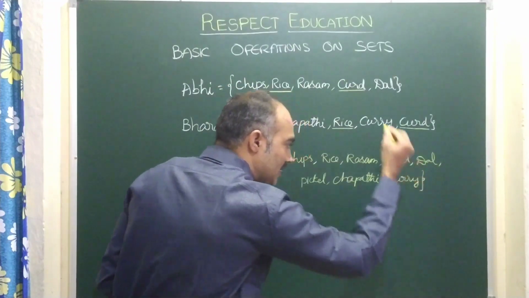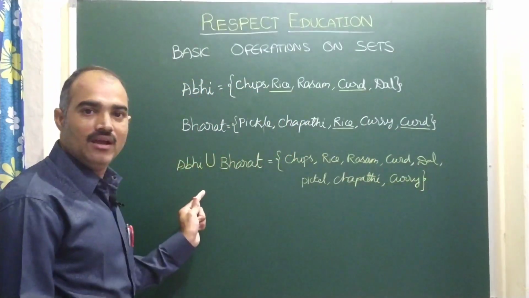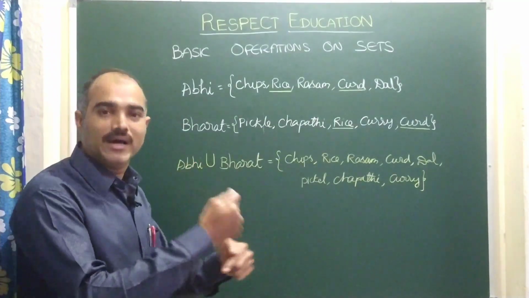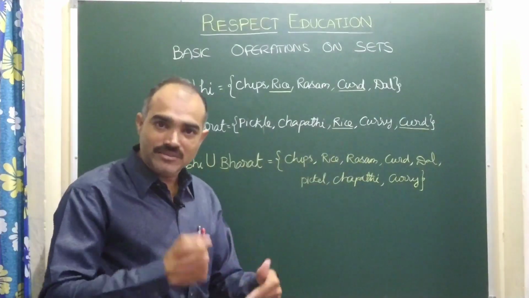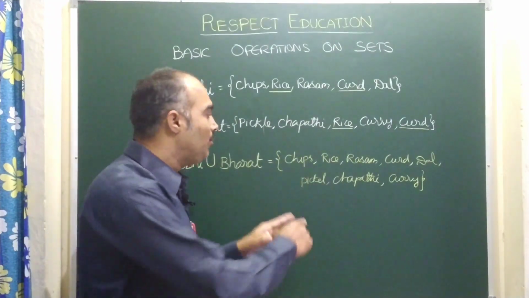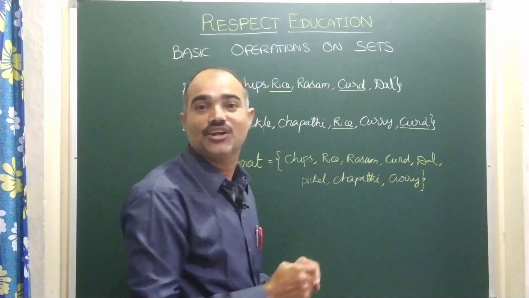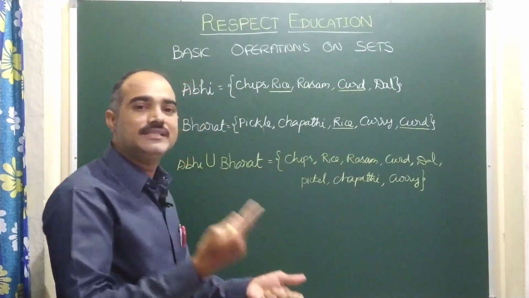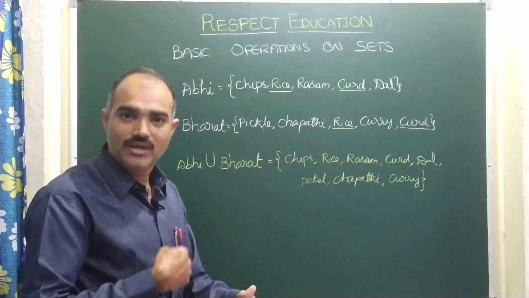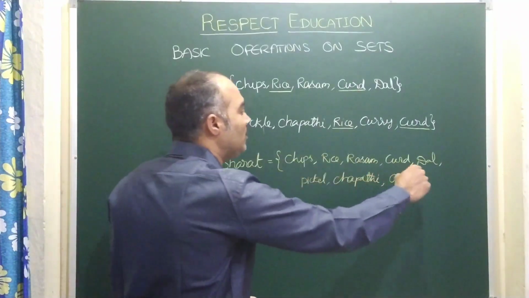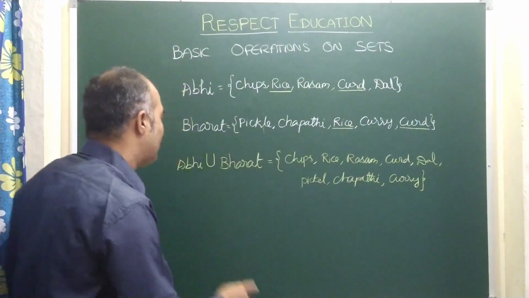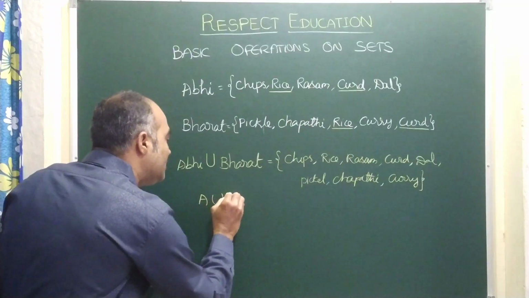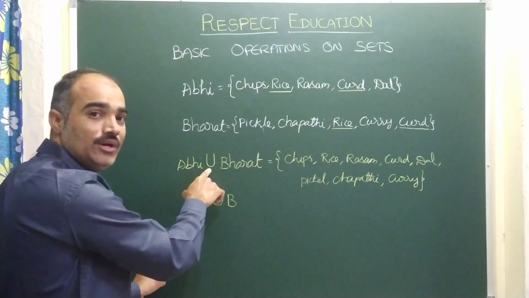Now after completion of the lunch, either Abhi or Bharat, listen carefully children, if both of them ask themselves what they have eaten today, do they say the same list or not? Try to understand. After completion of the lunch, if both check what items have been taken by them today, both of them will be saying the same list. So here you can say either Abhi, meaning A, or Bharat, meaning B, they show unity, that is a union I am saying.